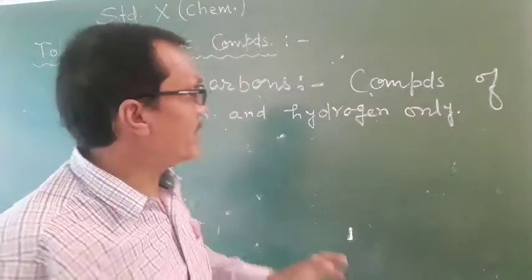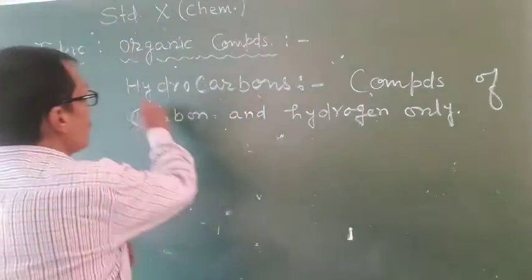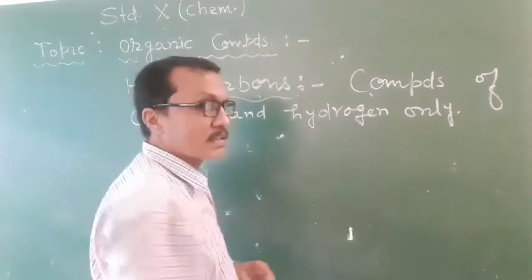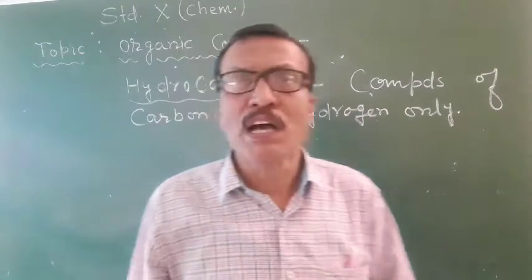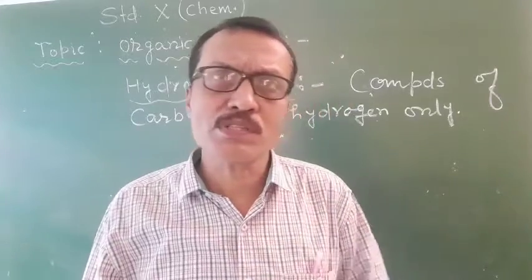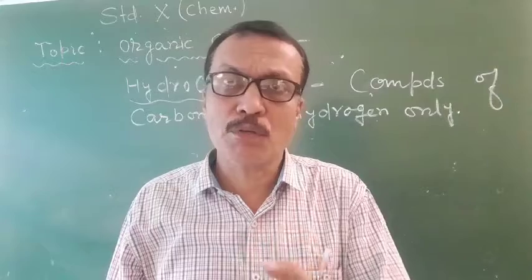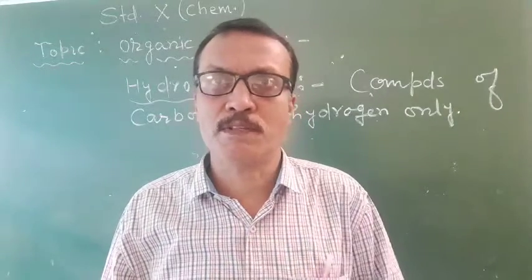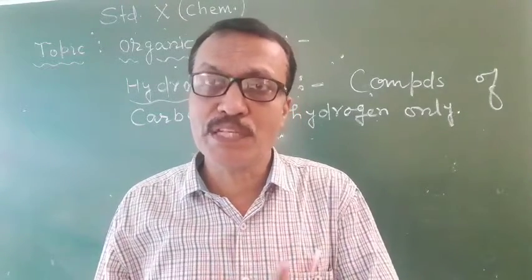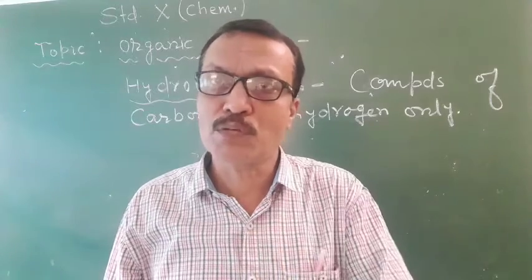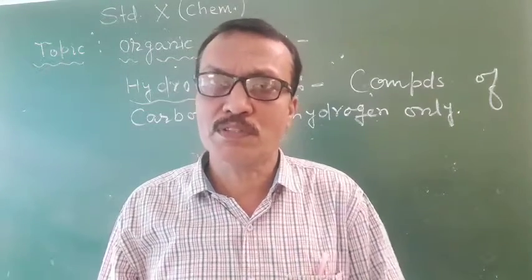So let me say what are the types of hydrocarbons. And generally, students, hydrocarbons are obtained from petroleum sources. They come from petroleum origin. For example, benzene comes from a petroleum source, and this is a hydrocarbon.